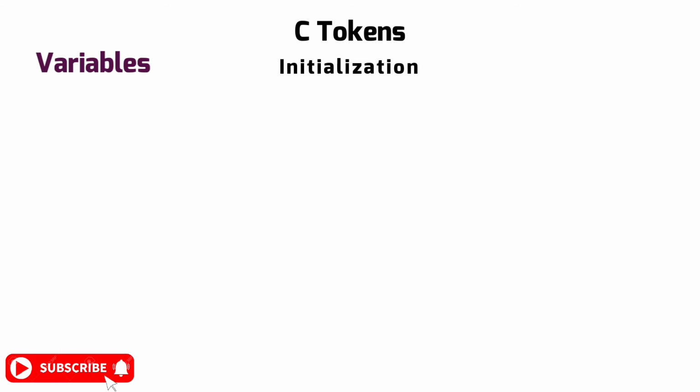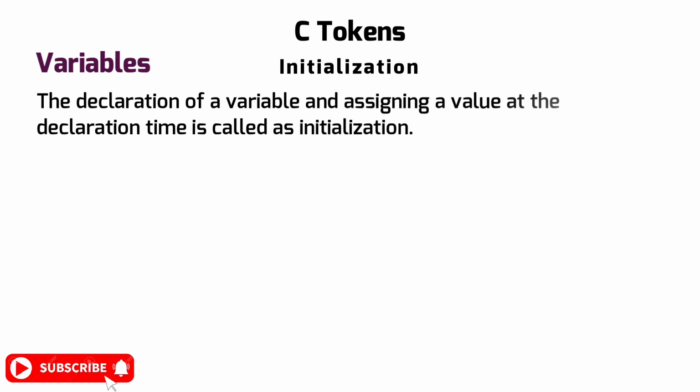Now we'll understand initialization of a variable. The declaration of a variable and assigning a value at the time of declaration is called initialization. Later, the assigned value can be changed. Example, int a = 18, int num = 55, etc. So this is what initialization is.